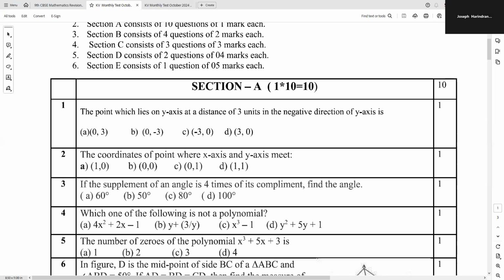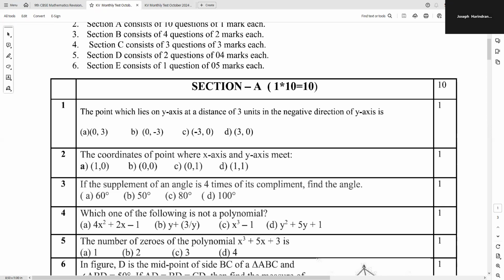What will be the supplement of this angle? 180 minus x, because supplement means the sum of the two angles should be 180 degrees. So the other angle should be 180 degrees minus the given angle. So 180 minus x will be the supplement of that angle x.